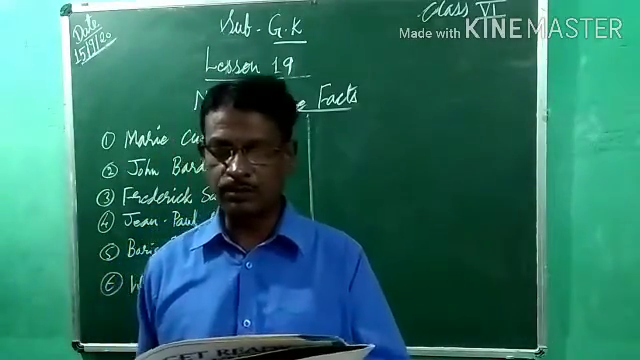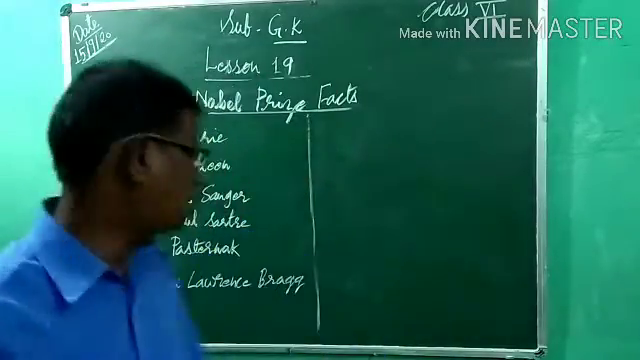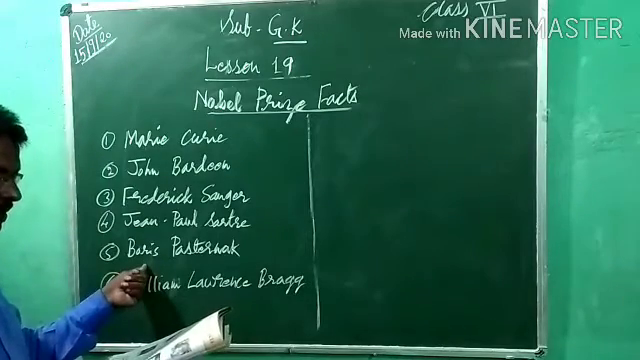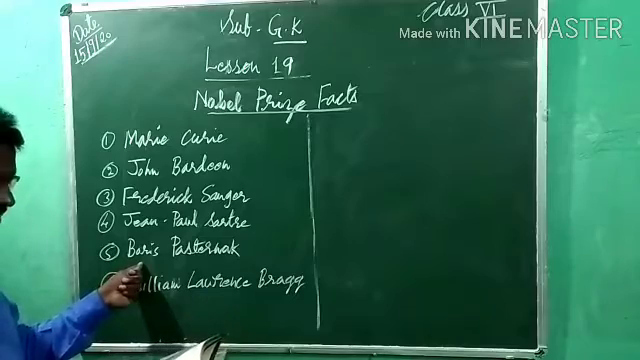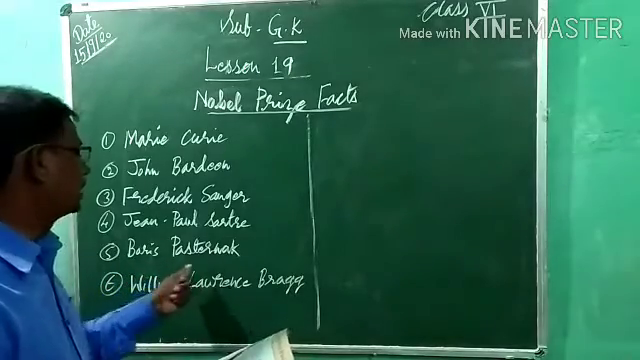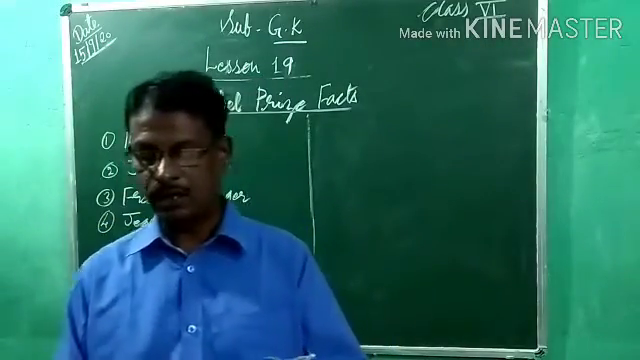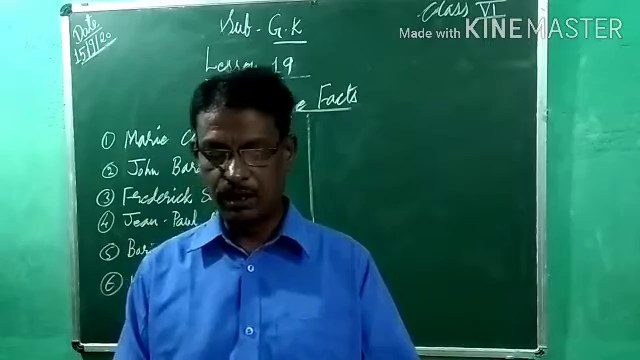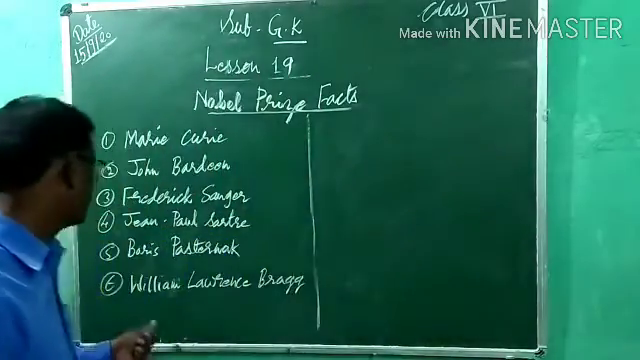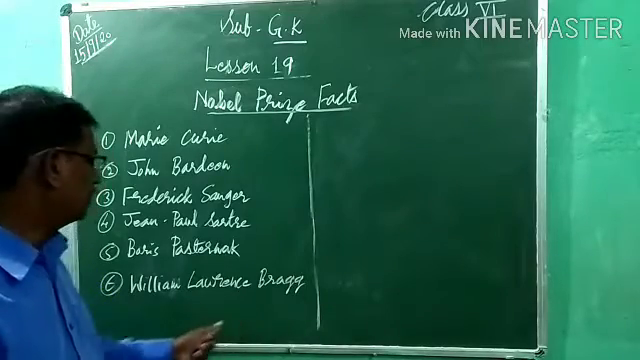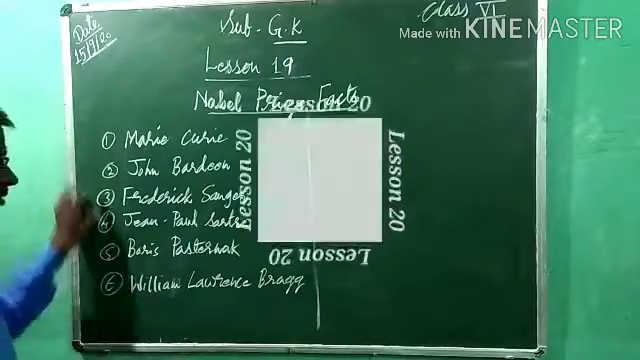Now fifth one. I won the Nobel Prize for Literature in 1958, but I returned the prize. Why? The name of that scientist is Boris Pasternak. And last one, I won the Nobel Prize with my father W.H. Bragg in 1915 for the analysis of crystal structure by means of X-ray. Last one is William Lawrence Bragg. So these are the 6 questions, and I have written the answers on the blackboard.